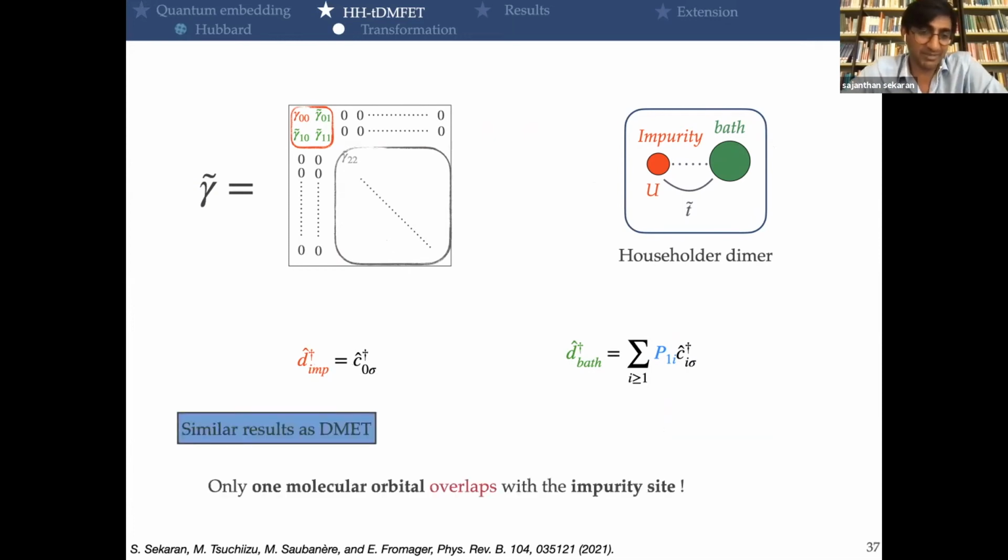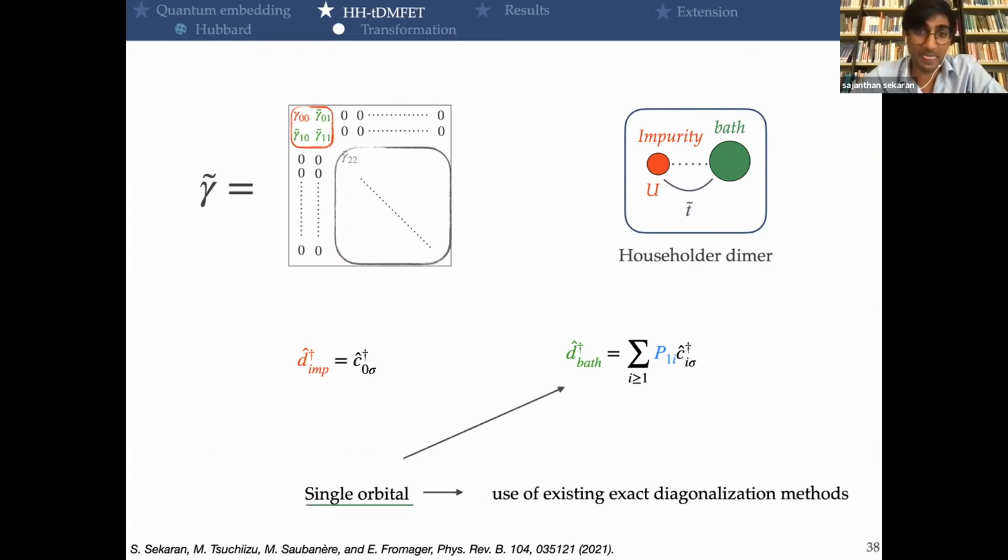So we were not expecting that, but actually we find similar results as density matrix embedding theory, and we were really happy. And one way to prove it was actually to diagonalize this Householder cluster, and we end up with one occupied molecular orbital, which is a linear combination of the impurity and the bath, and which is the only one that has an overlap with the impurity here. So we were surprised, but really happy.